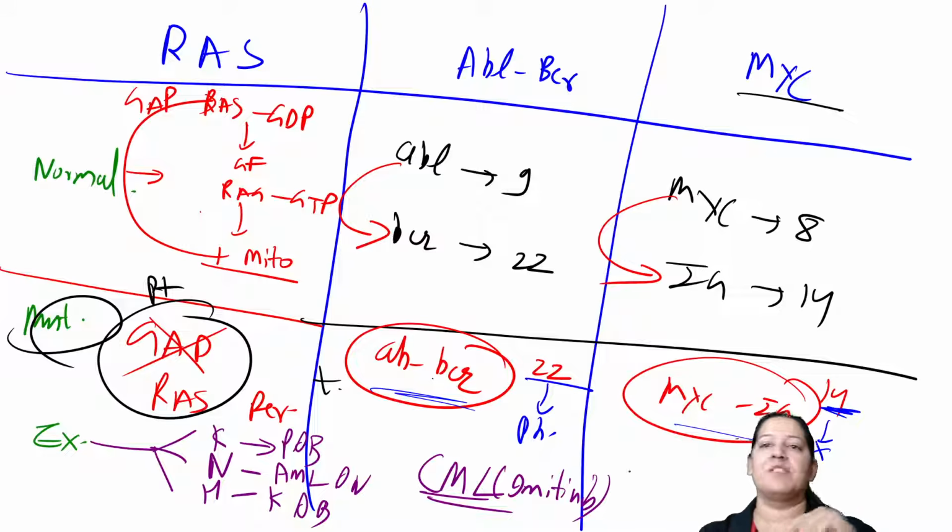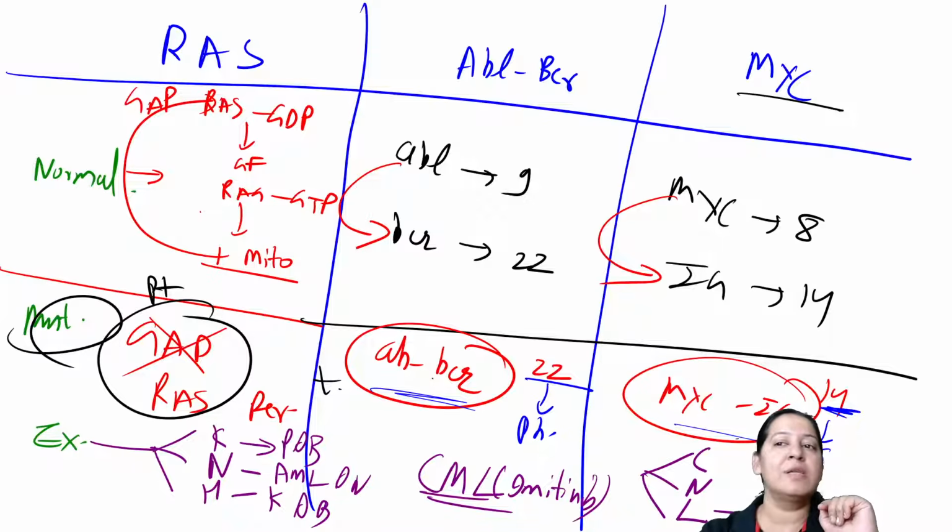Let me come to the examples of MYC. MYC is also three types like RAS. So it is CMYC, NMYC, LMYC. L for lung, small cell carcinoma of the lung. N for neuroblastoma and C for Burkitt. Burkitt. Questions come on all three.